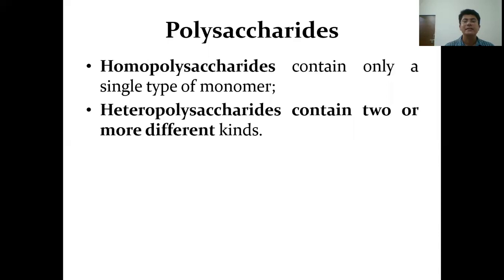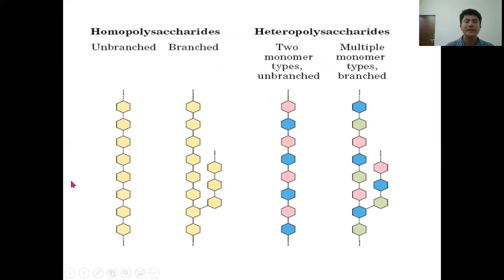Polysaccharides can be further classified into homopolysaccharides or heteropolysaccharides. Homopolysaccharides contain only one type of single repeating sugar unit, whereas heteropolysaccharides contain 2 or more different kinds of repeating units. In a homopolysaccharide, only one kind of repeating unit is there.